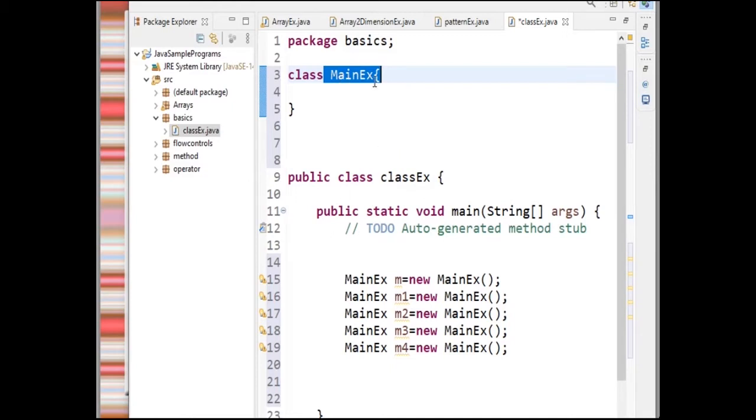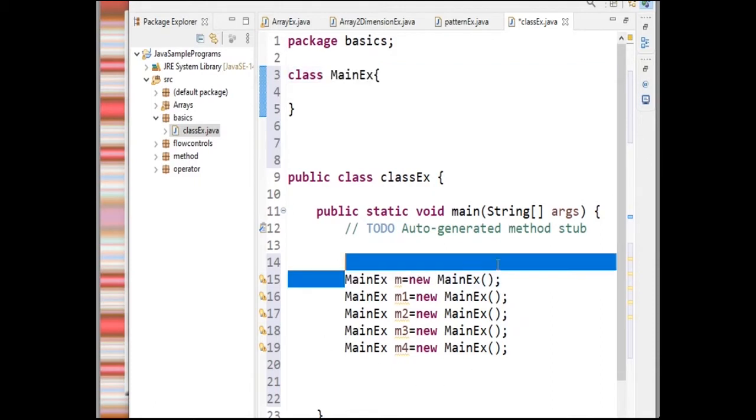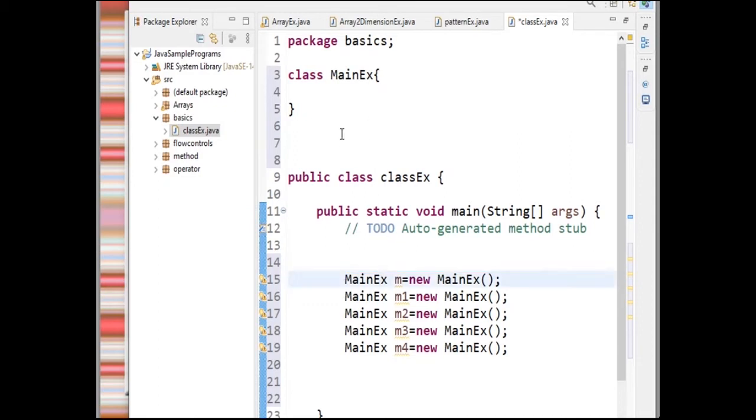So class means a group of objects. Object means it came from a class, an instance of a class. How will you create a class? With the class keyword. How will you create an object? With the new keyword. I will explain why we have used these braces in the next sessions. As of now, what is the structure to create an object?